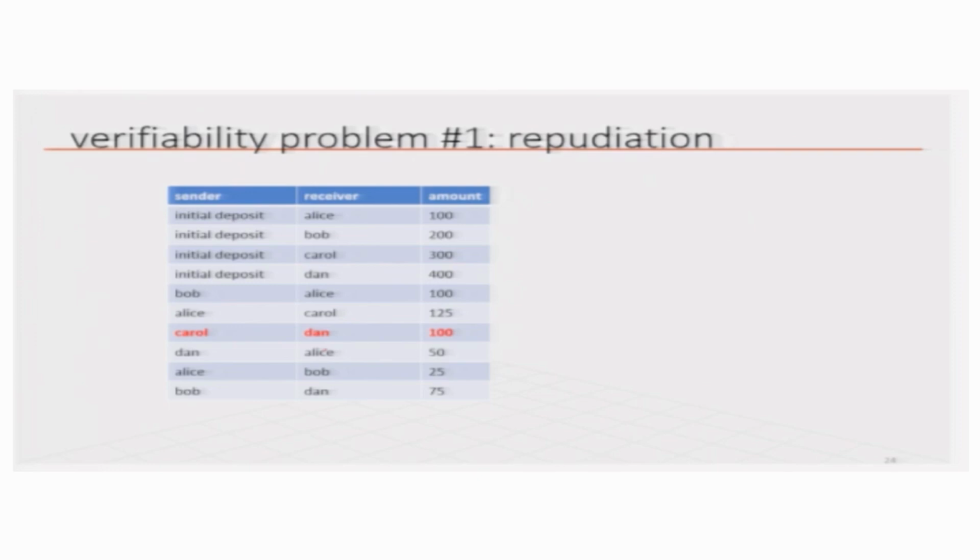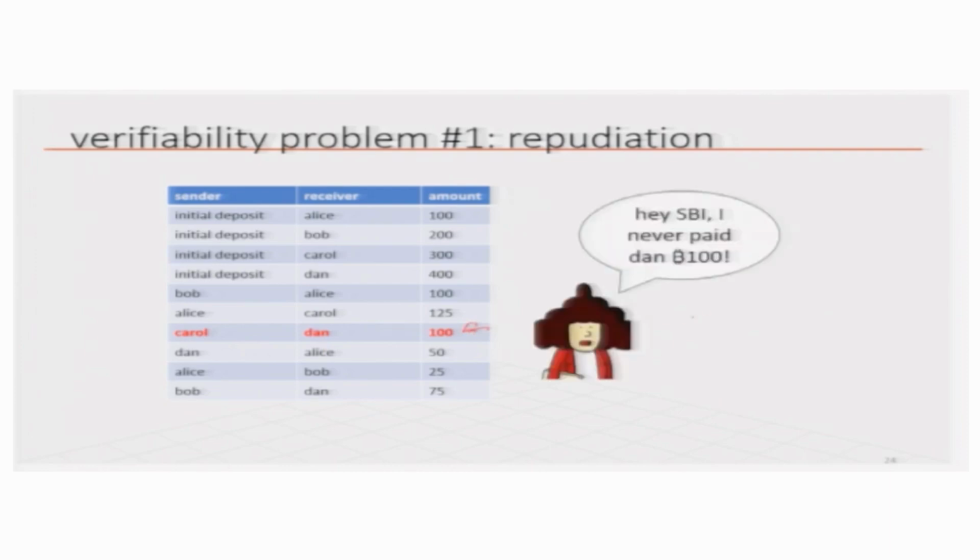Let us say in the transaction we found that Carol has given Dan 100 coins. Now, Carol comes back and says, I never paid Dan that money. Why is it in your transaction? It is affecting my balance in the balance table, and so I repudiate. I do not agree that I have done this transaction.